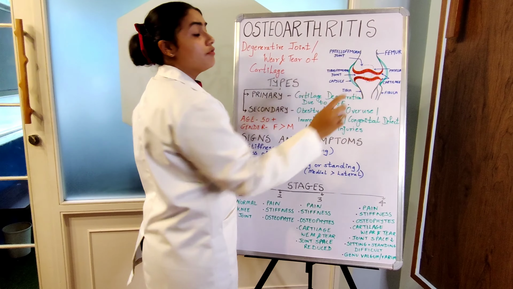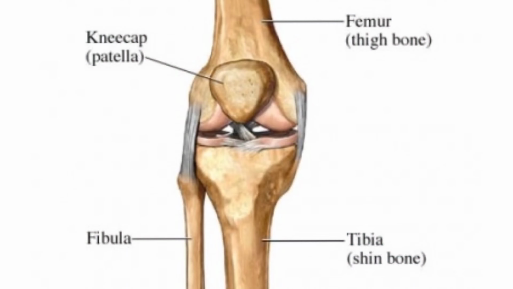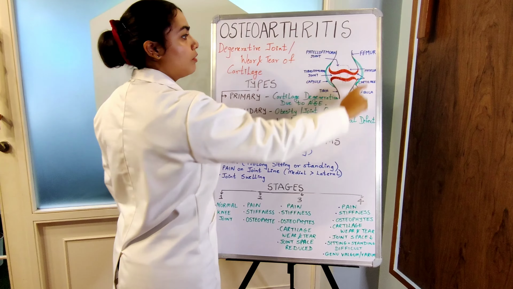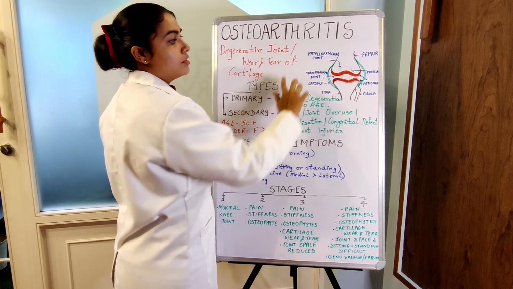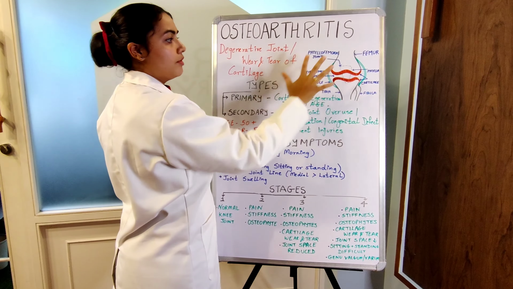Now this knee joint forms two kinds of joints. One is the patella and the femur, that is the patellofemoral joint, and the femur and the tibia making the tibiofemoral joint, two joints making the whole of your knee joint. So this is your basic anatomy of the knee joint.